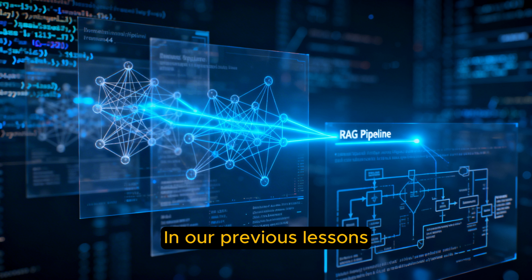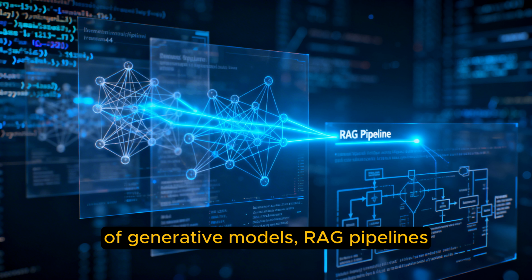In our previous lessons, we explored the foundational architecture of generative models, RAG pipelines, and multimodal sensory processing. We established how an artificial intelligence can read corporate data, see digital environments, and hear auditory commands simultaneously. However, despite these incredible perceptual capabilities, the systems we have discussed thus far share one massive operational limitation. They are entirely reactive. They sit idle, burning computational resources, waiting patiently for a human operator to provide a prompt.